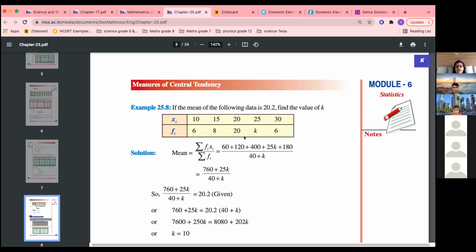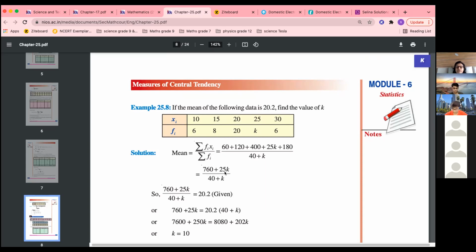That means sigma fi will have all these added up plus k. So sigma fi is 40 plus k, and sigma fi xi is 60 plus 15 into 8 plus 20 into 20 plus 25k plus 30 into 6. So again, in the numerator also 1k will be there. So this is your mean by the direct method.